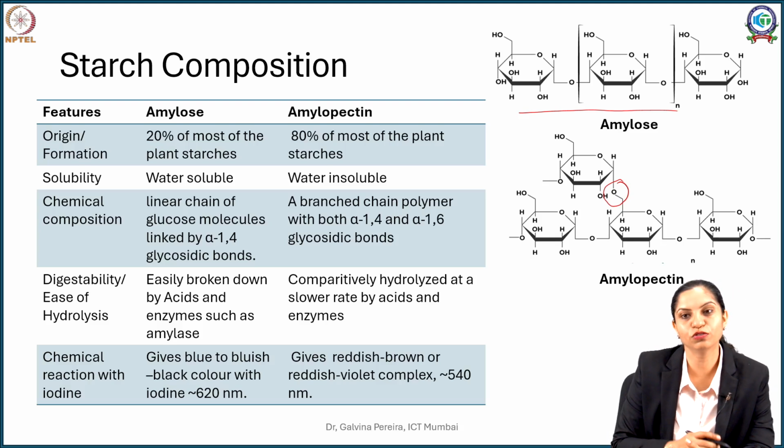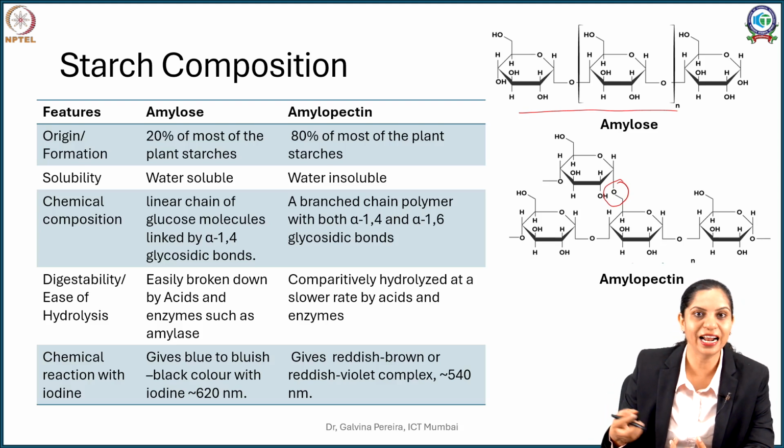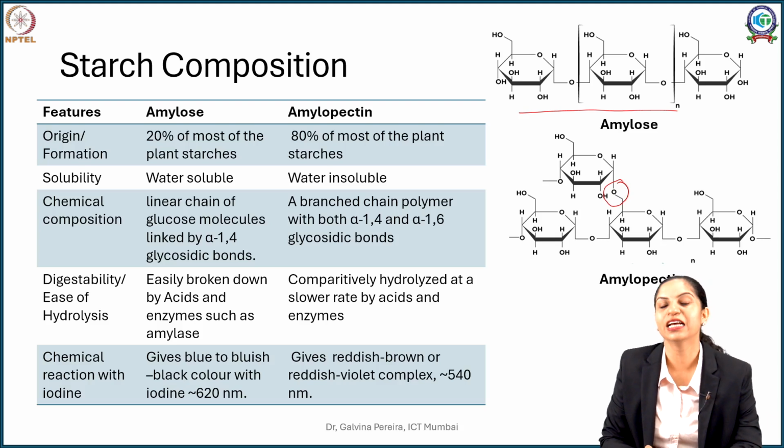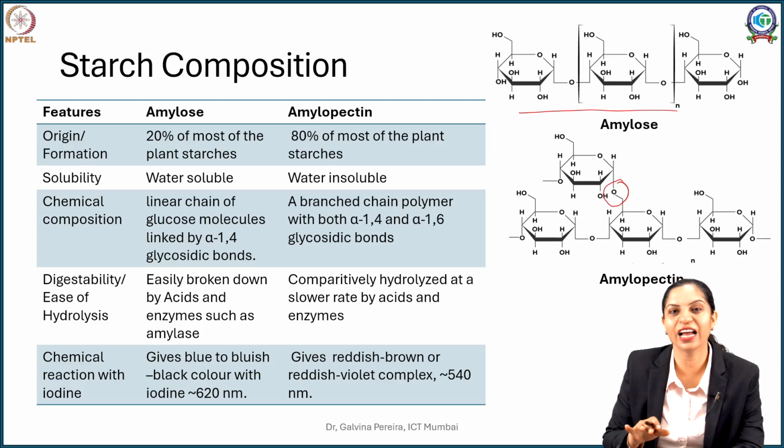So in terms of solubility, amylose quickly uncoils, hydrates and becomes solubilized in water, whereas amylopectin is considered to be water insoluble. At room temperature they have poor solubility, but as you increase the temperature, their solubility in water increases.